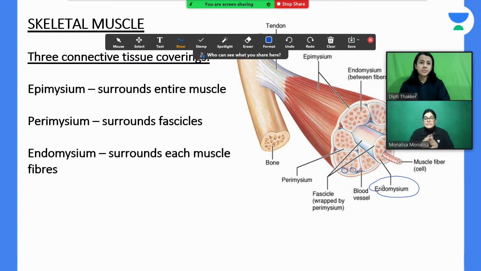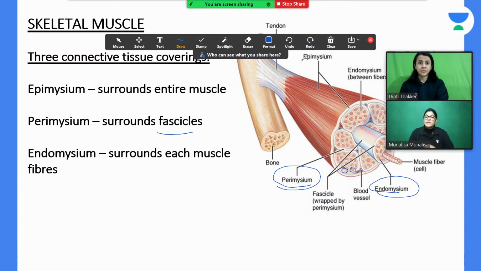Now, thank you so much, Dr. Dipti. You can see here that muscle fibers together form the muscle fasciculus or muscle bundle. This entire muscle bundle, the fasciculus, is again wrapped by a modification of deep fascia, which is called perimysium. The diagram is quite clear and you can appreciate it. Now, these muscle bundles join together and form the entire muscle, which is covered by epimysium.